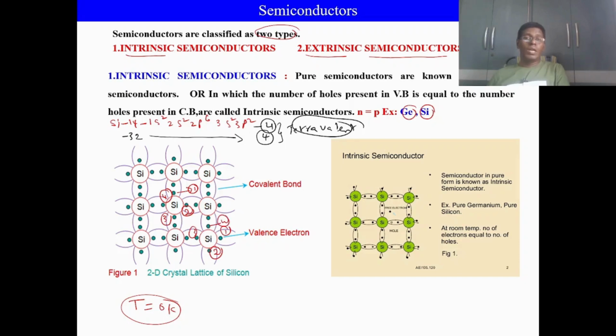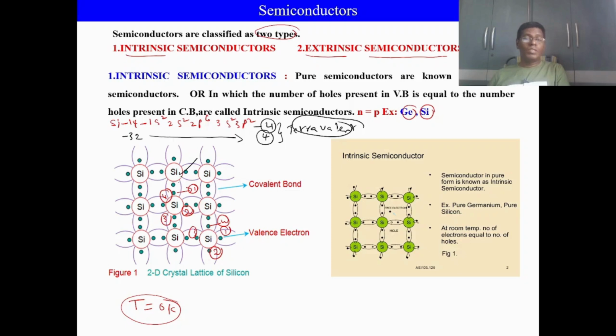You can take any silicon atom along the x dimension, y dimension and z dimension. Each and every silicon has 4 valency. Therefore, it is called a tetravalent atom. Now, what happened here? The first electron of the silicon is bonded covalently with the electron of the upper silicon.